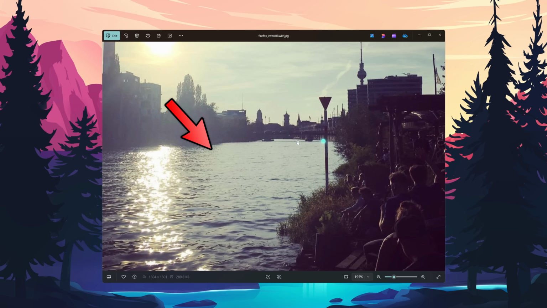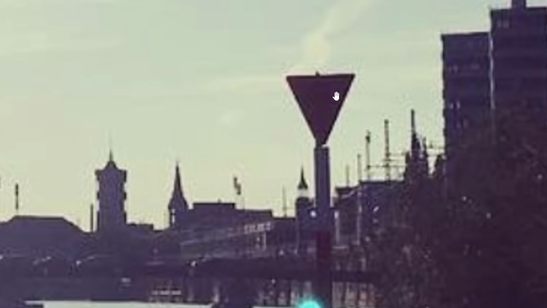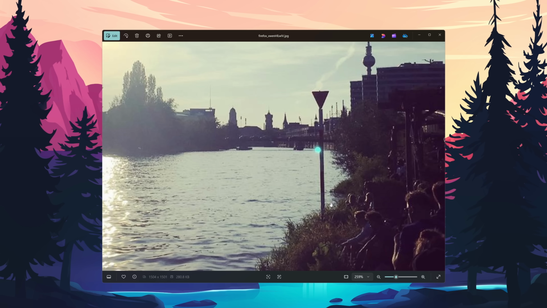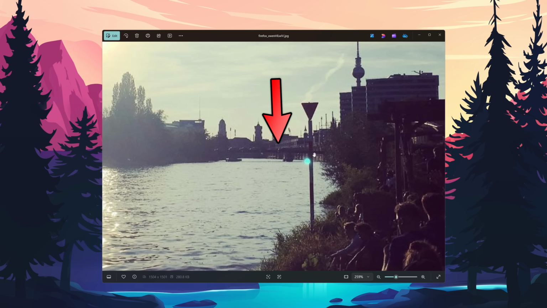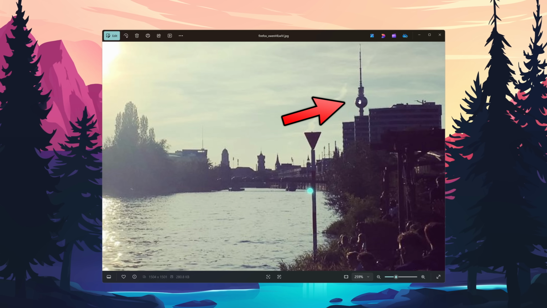There's a massive river, of course. A sign. Looks to be a European sign, although it's right next to a river, so I'm not sure what this sign means. There's also a large bridge there and very specific types of buildings, so I should be able to find this location somehow. Of course, I'm not Rainbolt. Oh, wait, there's a flag. There's yellow, maybe. I'm not sure about what that flag is.